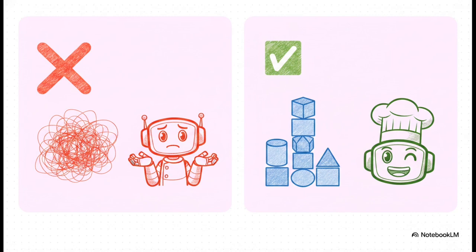And here is the ultimate makeover. Looking at these side by side, the contrast is just undeniable. That vague prompt on the left gets you a frustrating guess, but the structured prompt on the right, that gets you a personalized, formatted, ready-to-use dinner plan from a master chef. That right there is the true power of the RTCO framework in action. It's a total game changer.